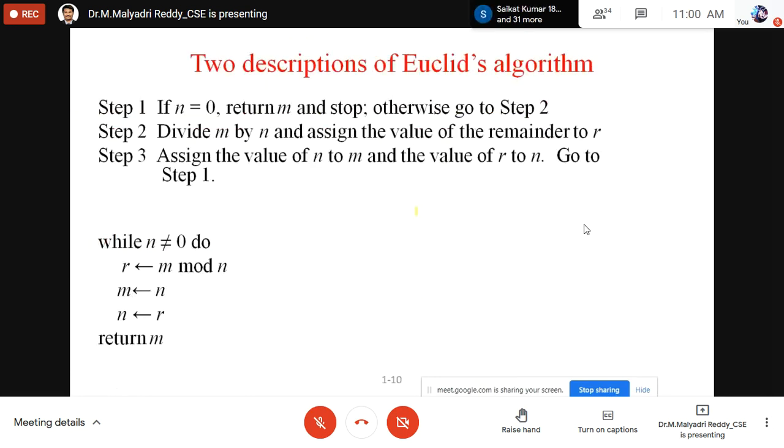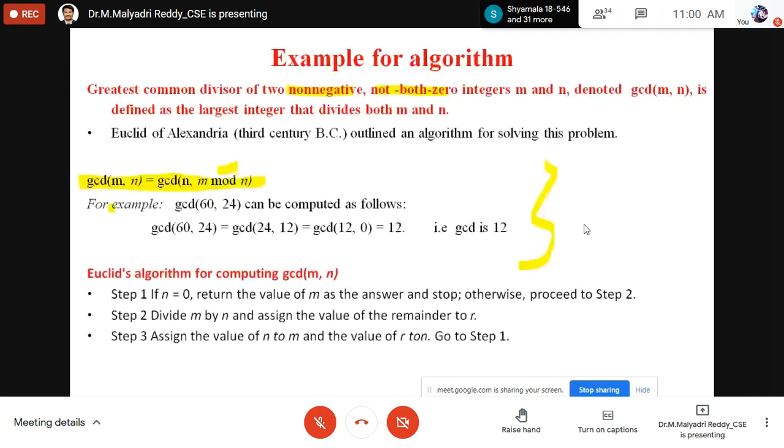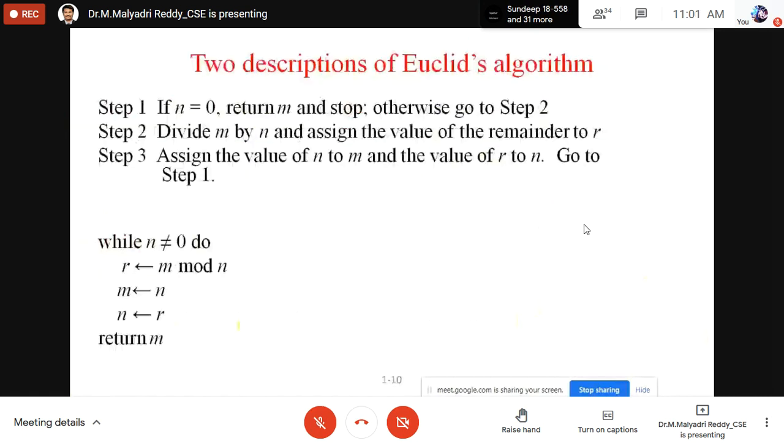This is the algorithm in pseudocode notation. In the previous step, I wrote the algorithm: if n is equal to 0, return the value of m as the answer. So what is the first step? If n is equal to 0, no need. If n is not equal to 0, we have to do repeated modulus operations, m mod n. Same procedure. This is the final remainder.